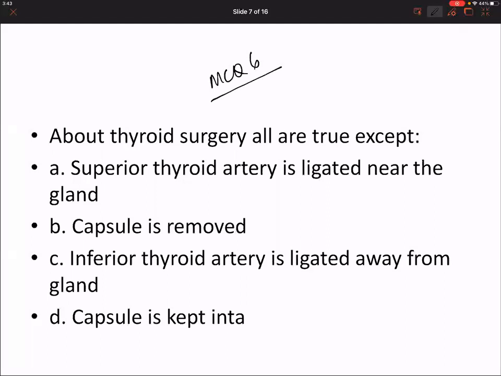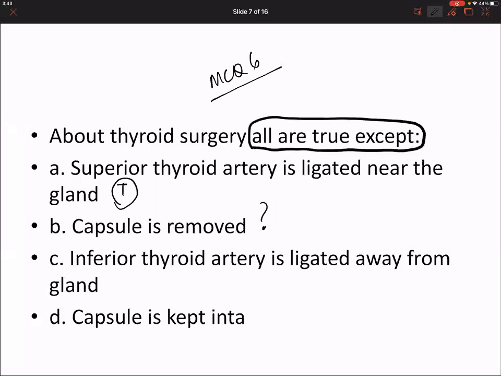Superior thyroid artery, all are true except. I am very tricky in this one. Let us move slowly. Superior thyroid artery is ligated near the gland. True. Capsule of the thyroid is removed. False. Okay, do not know.